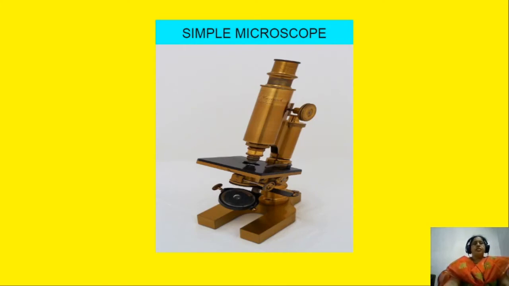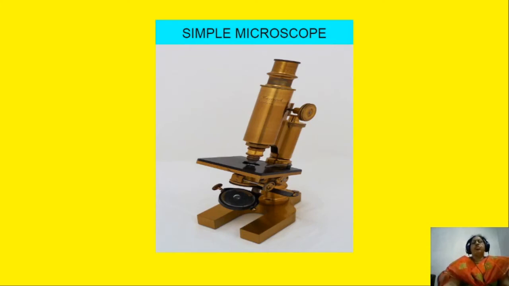Here is a simple microscope. Before 350 years, there was no chance to see microscopic living organisms. People could only see the animals and plants that are visible. After the discovery of the microscope, it became easy to see small, minute, microscopic organs, living beings and cells.